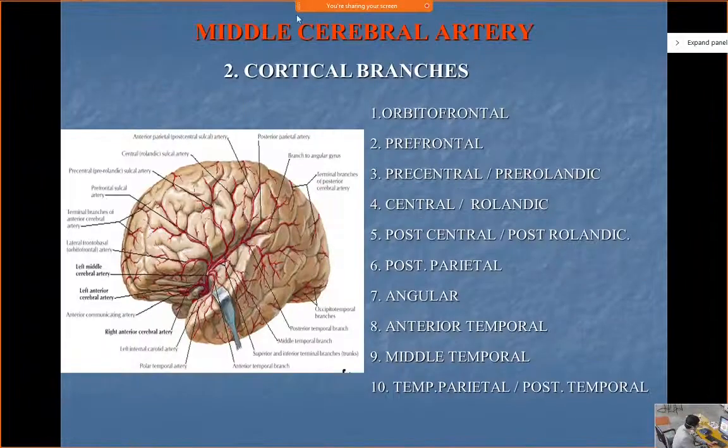Now if you see the cortical branches of the middle cerebral, it's going into the superior lateral surface, going into the Sylvian fissure and giving different branches. There are so many: orbitofrontal, prefrontal, precentral, central, postcentral, angular. Then it also gives branches to the temporal: anterior temporal, middle temporal, posterior temporal. So these all are the cortical branches of the middle cerebral. You don't have to remember these branches, you just have to know which areas of the brain are supplied by which artery.